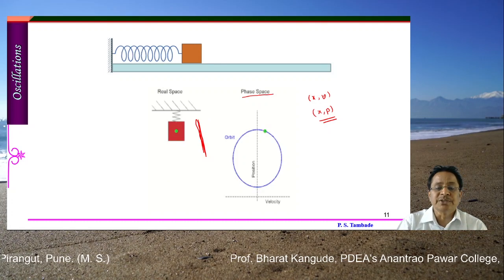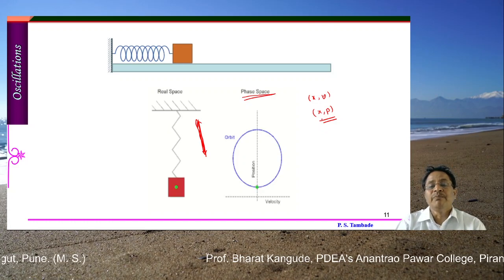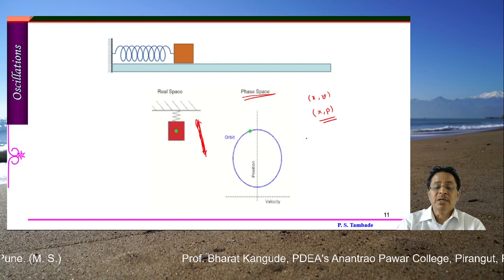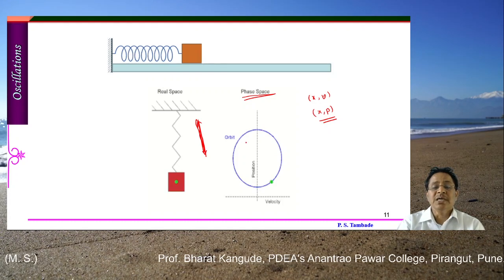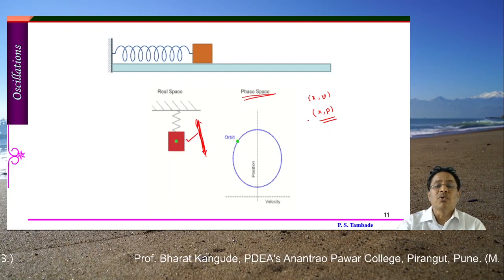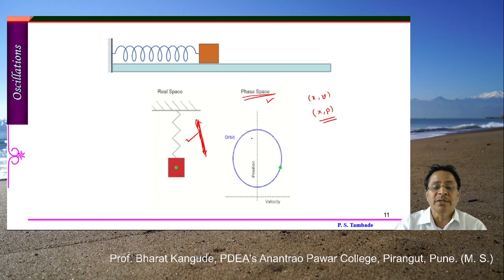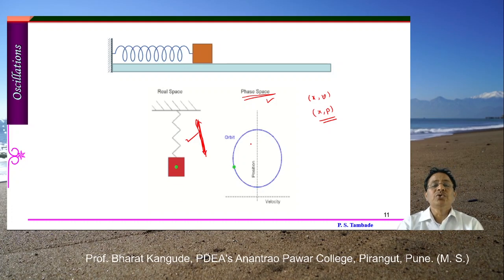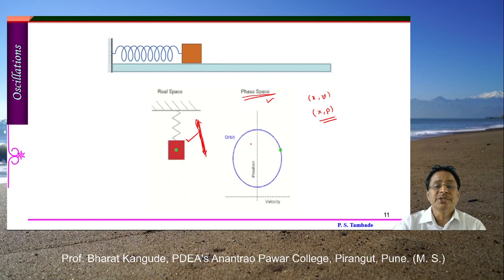In phase space, where we plot the graph using displacement and momentum, or displacement and velocity, the graph followed by this object is a circle, as shown. So the path followed by the simple harmonic oscillator in real space is this, and in phase space it is this circle. Try to understand that. In higher classes we are going to use this concept of phase space very frequently, and at that time we will require this understanding of the simple harmonic oscillator.